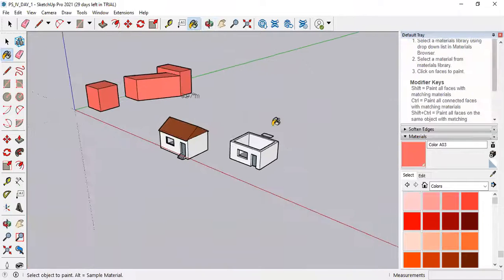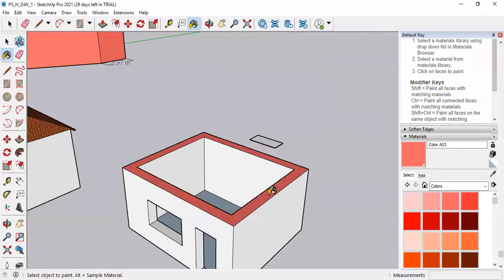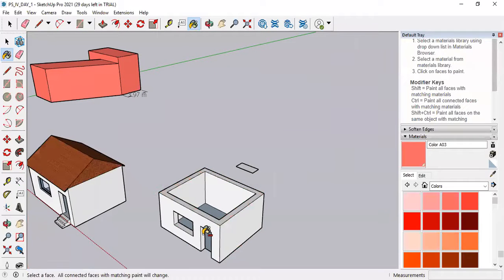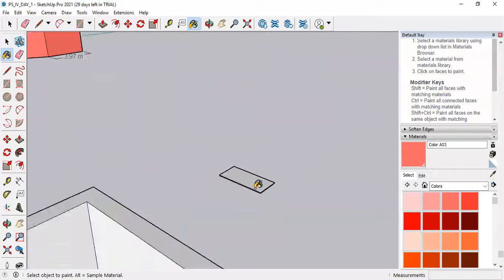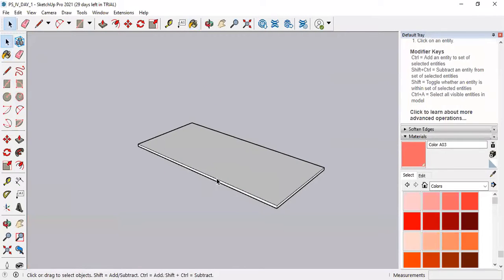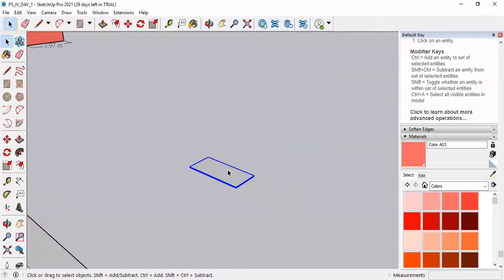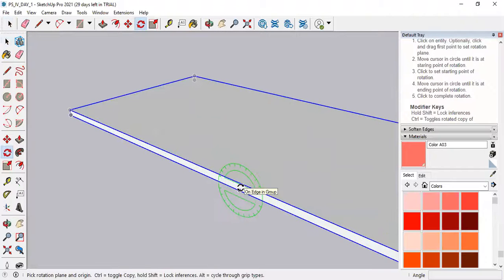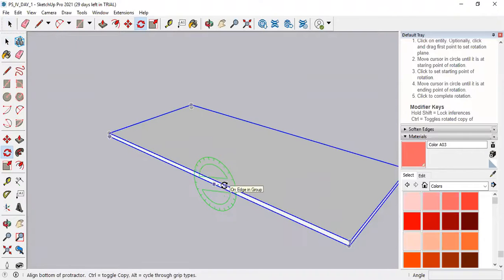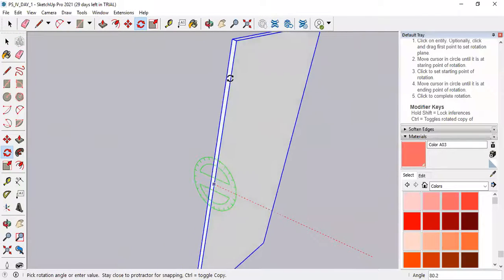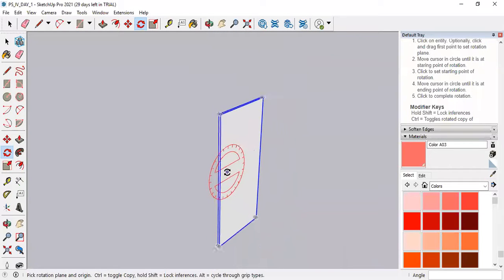In a house also, what will happen if it is a grouped house? Sorry, it is an ungrouped one. If I make a group of it, in a single selection the entire house will get colored. Now, this door is the grouped one. Secondly, I need to rotate this door as per my orientation. So I will select this face first to make the door vertical. Like this way, I will rotate it.